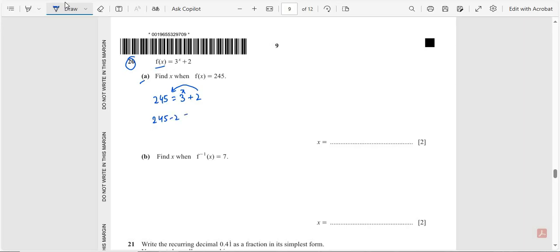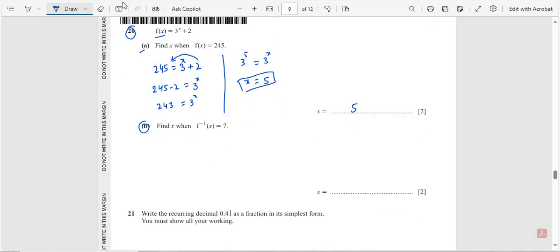245 minus 2 is equal to 3 raised to the power x. After subtraction we get 243 is equal to 3 raised to the power x. So 243 we write as 3 raised to the power 5, which is equal to 3 raised to the power x. So the bases are the same, so the powers are equal to each other, so x is equal to 5. Final answer is x is equal to 5.